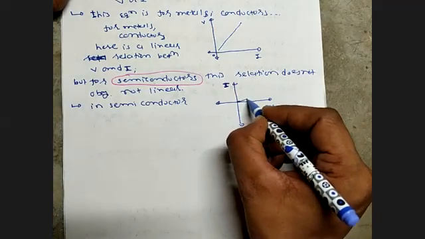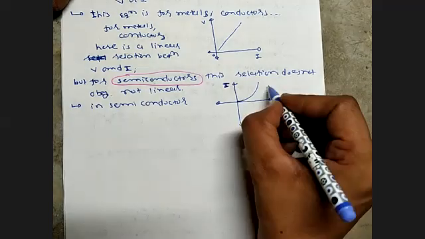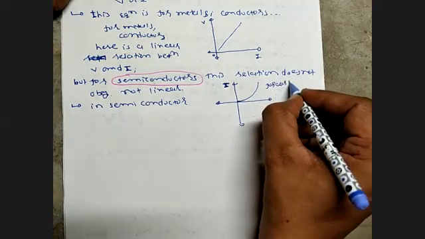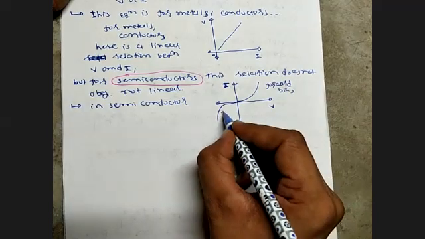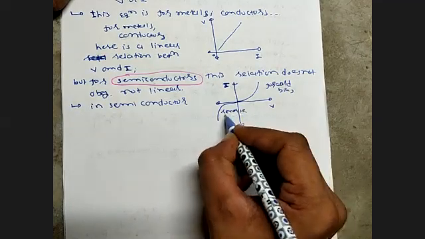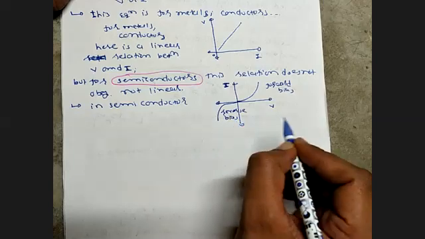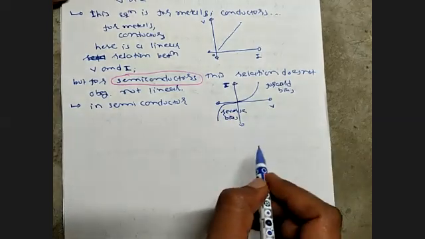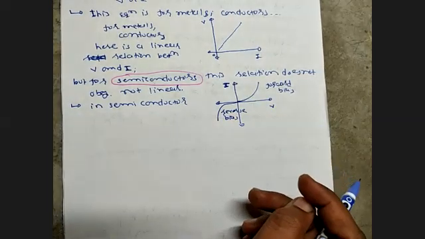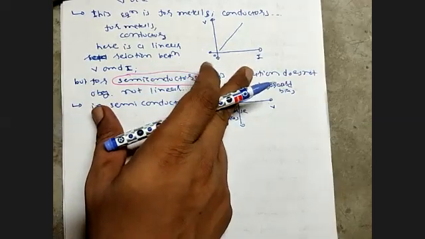Here, this is for forward bias and this is for reverse bias.